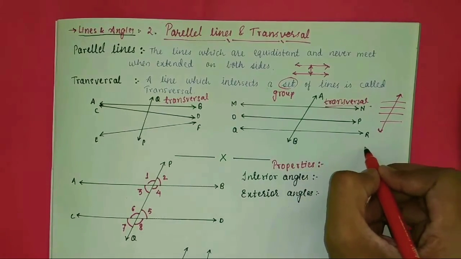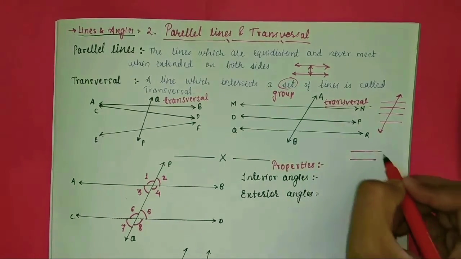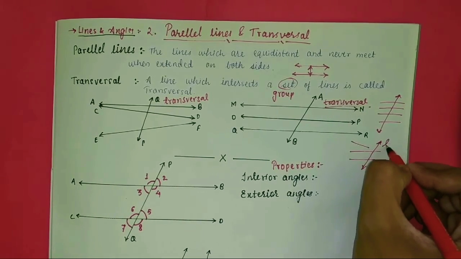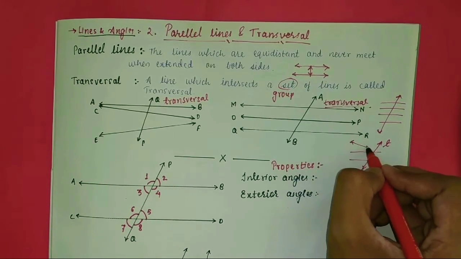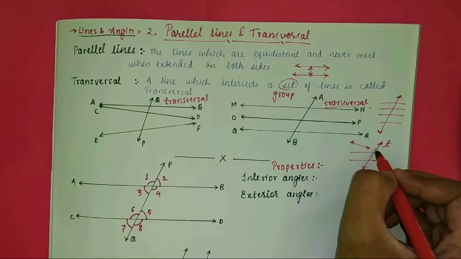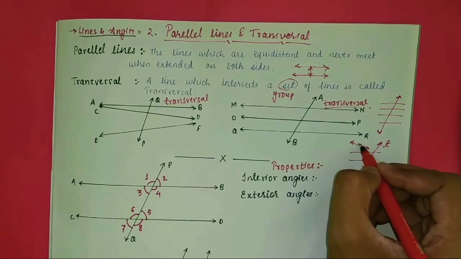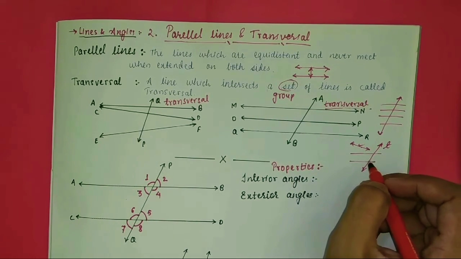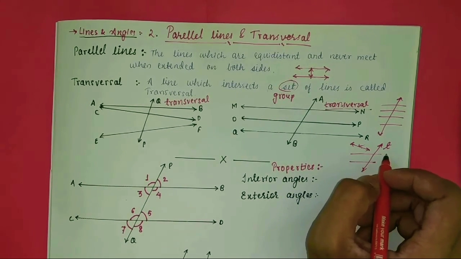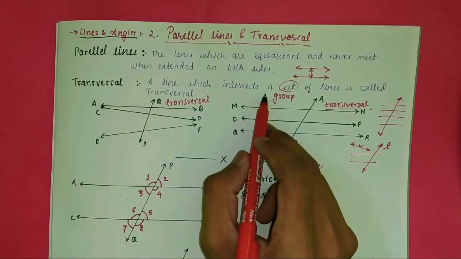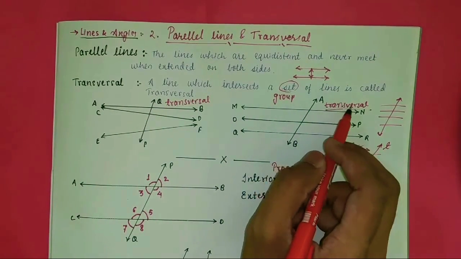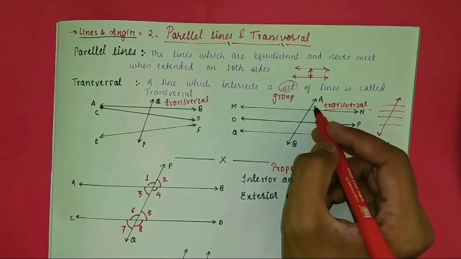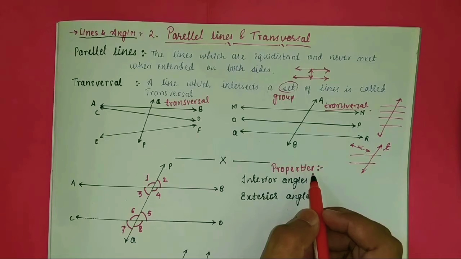It should not be counted like this: these two are lines and this one is another line. This one will not be counted as a transversal because this line is not intersected by it, therefore it is not a transversal for this line. It may be a transversal for these two lines but not for this. Have you understood the concept of transversal? A line which intersects a group of lines is called a transversal.